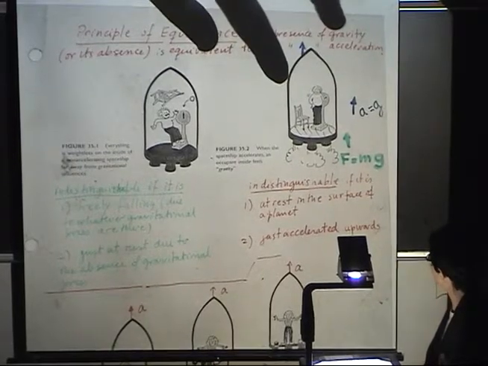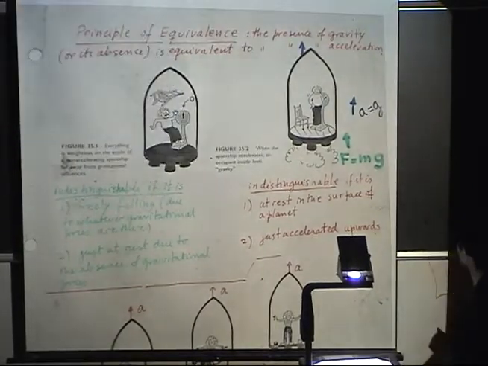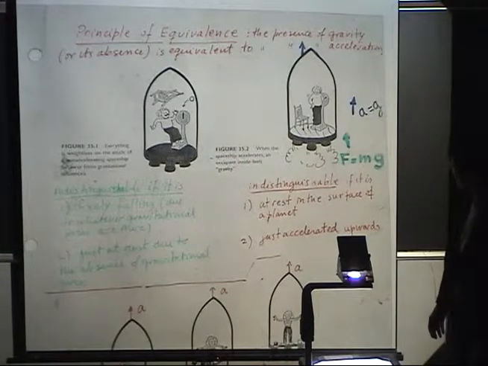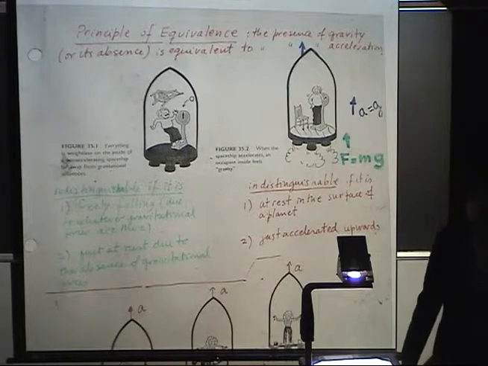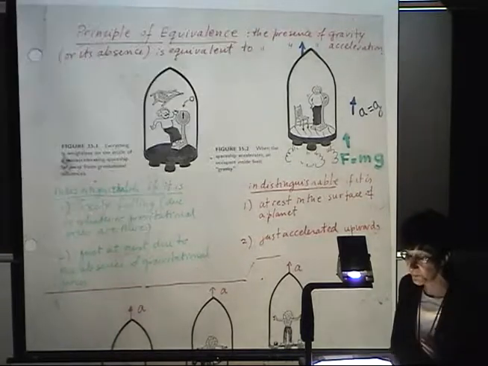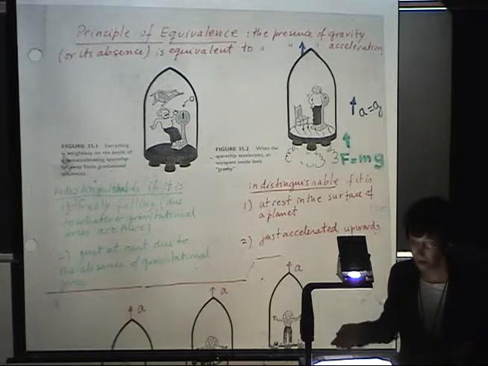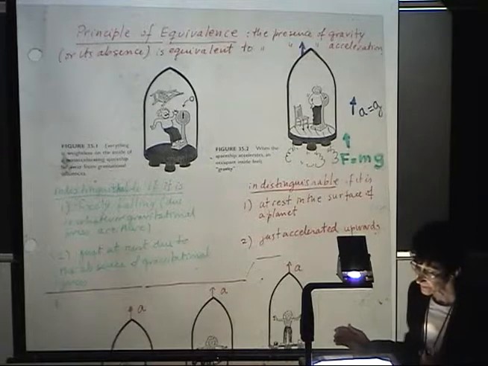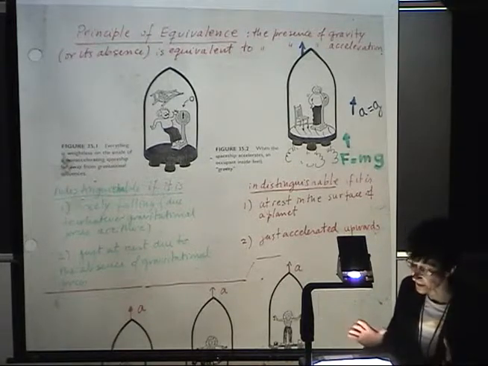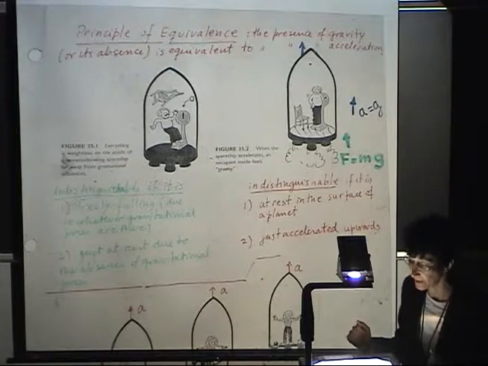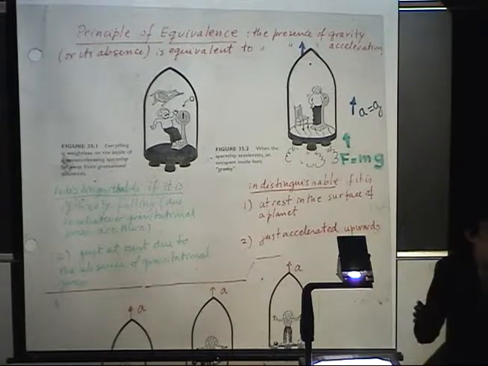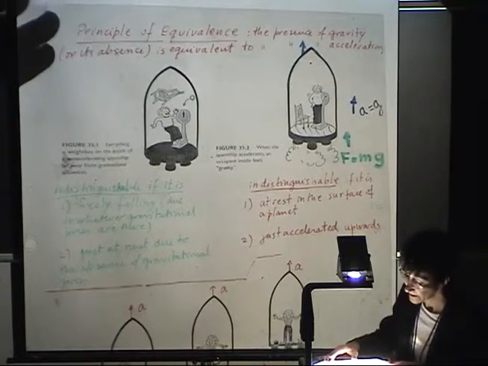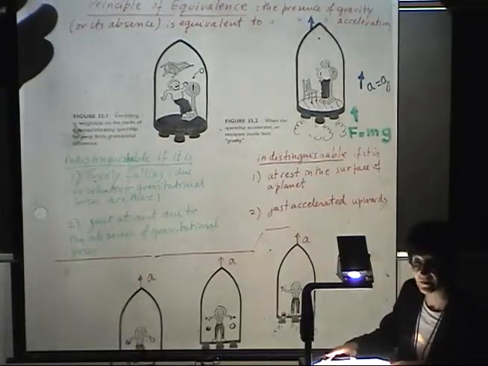Then the force that has to be given to the person and everything else upwards in order to produce an acceleration, let us say equal to g, will push everybody up, and so the situation would be indistinguishable if the person is at rest on the surface of a planet like ours, or is just accelerated upwards in the middle of nowhere, since everything would be accelerated in the same fashion. So this is what the principle of equivalence says.